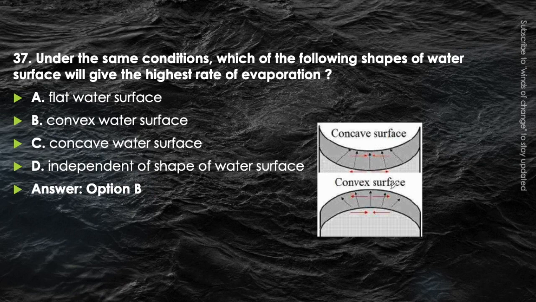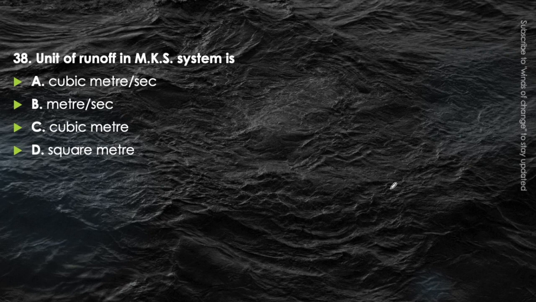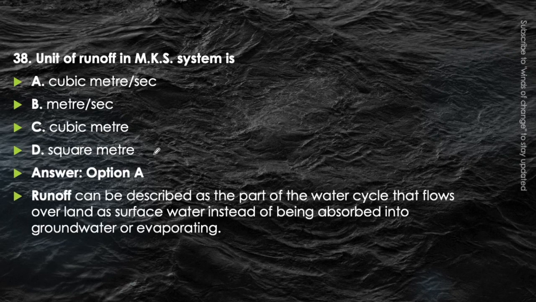Okay. Next question. Unit of runoff in MKS system is, unit of runoff you have to find out, cubic meter per second, meter per second, cubic meters, or square meter. Think about it. Runoff can be explained in terms of discharge. Okay, so the answer that will be correct here will be option A, that is cubic meter per second, m cube per second.